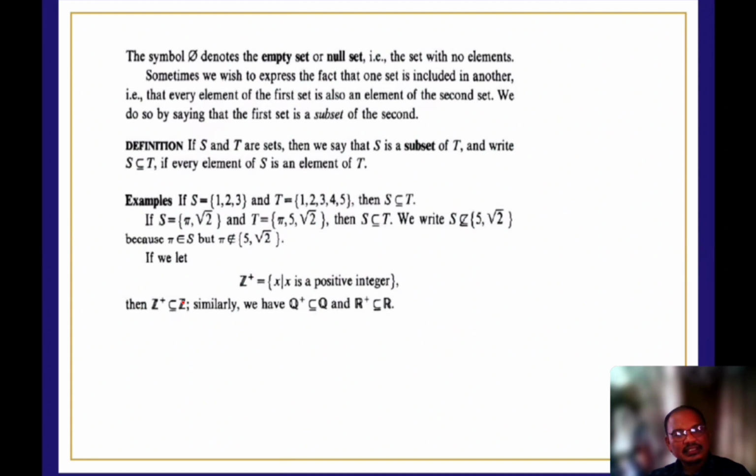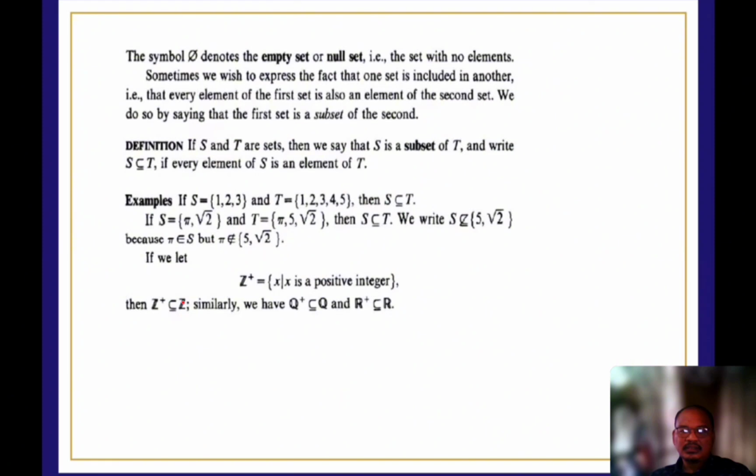Definition: if S and T are sets, then we say that S is a subset of T, and we write this as S subset of T if every element of S is an element of T. Say for example, the set S is pi and square root of 2, and T is pi, 5, square root of 2.